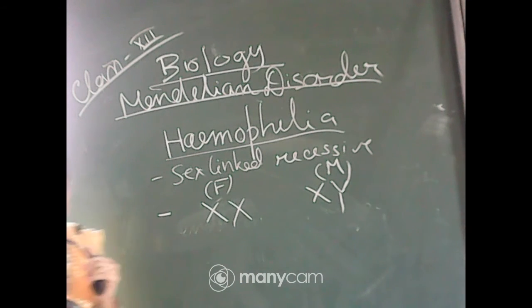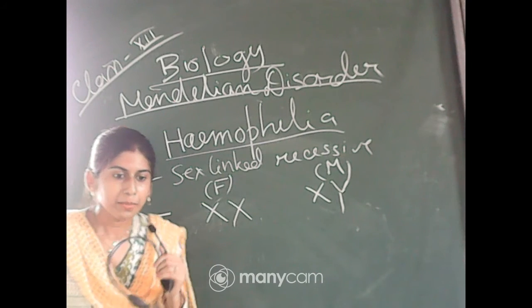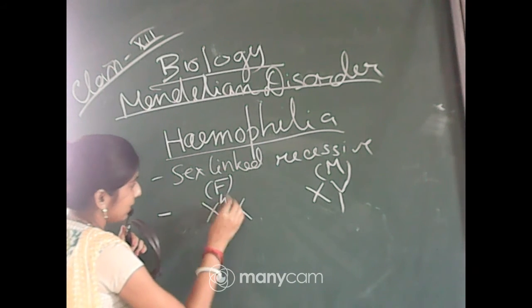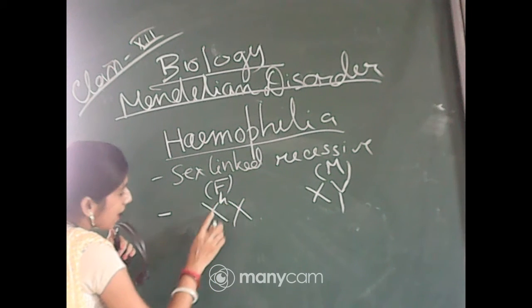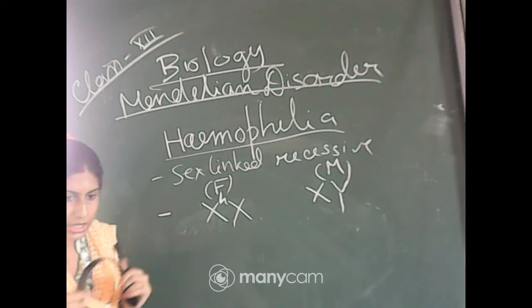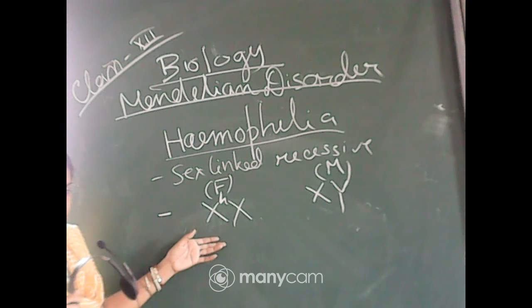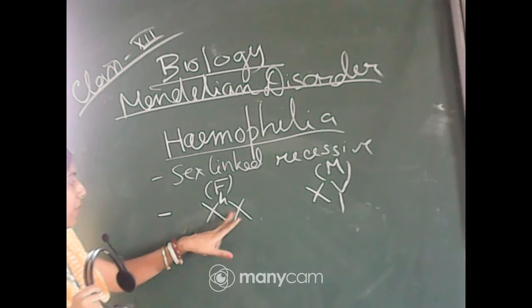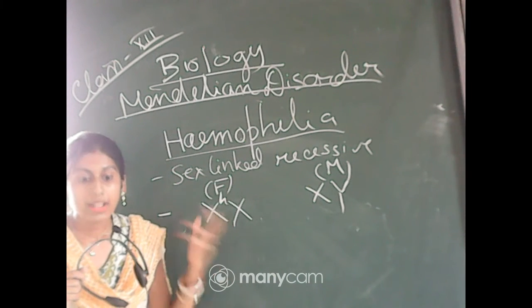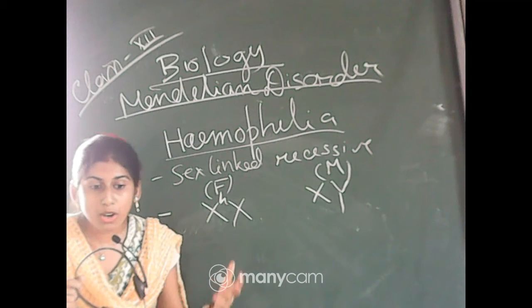As it is a recessive disorder, I am writing X^H to denote hemophilia, that means the affected gene. So if a female has this one, the female will be a carrier. The female will not be hemophilic.